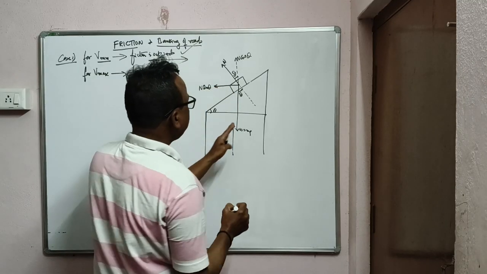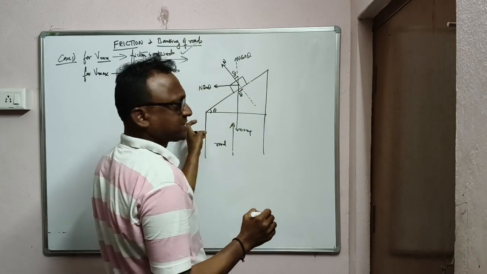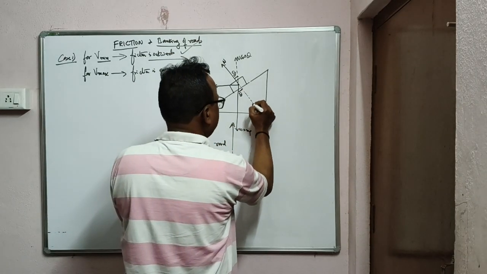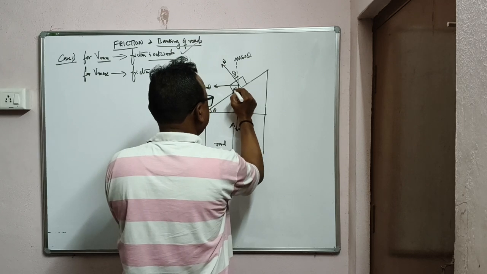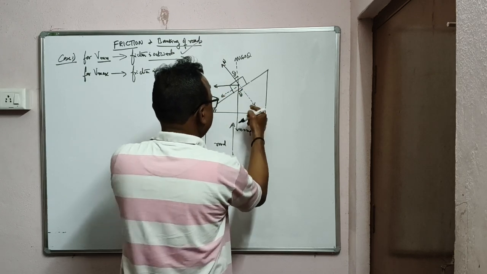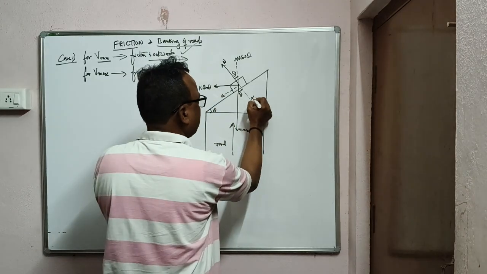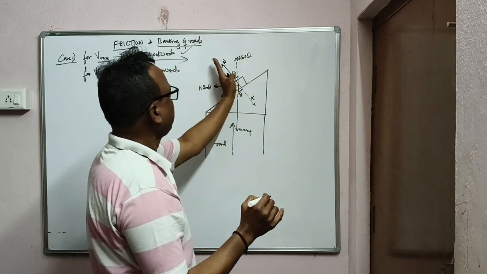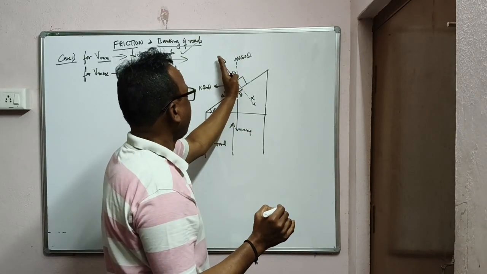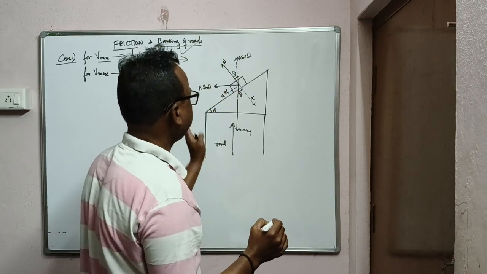ఓకే. నథింగ్ టు డూ విత్ mg cos థీటా, mg sin థీటా అవసరం లేదు మనకి. ఇది mg cos theta, ఇది mg sin theta మనం తీసుకోము. Okay, these are the components mg cos, mg sin. We won't consider these two. We'll take only these components, that is normal n cos theta, n sin theta.